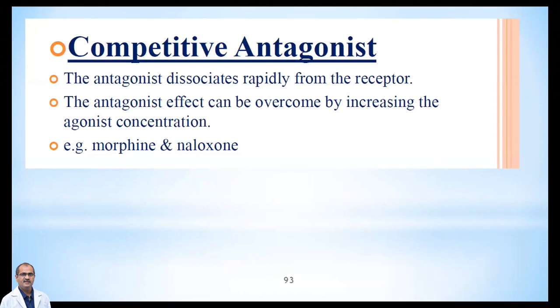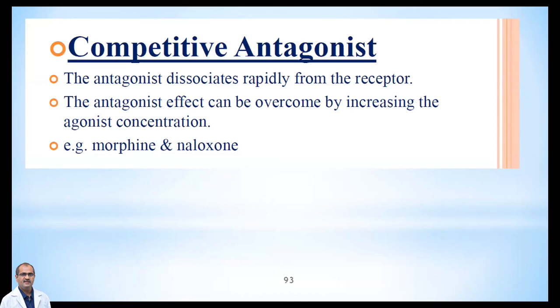Then competitive antagonism: here the antagonist dissociates rapidly from the receptor. The antagonist effect can be overcome by increasing the agonist concentration.